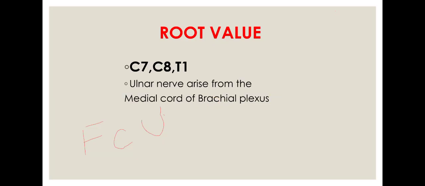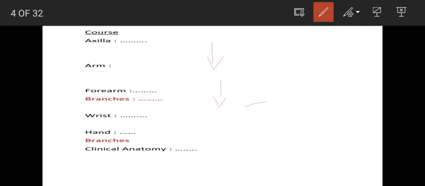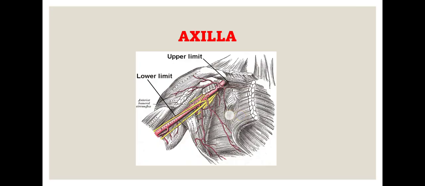The course in the axilla, you write over here. In the axilla, the ulnar nerve lies medial to the third part of the axillary artery. Sorry, my handwriting is very bad. So the ulnar nerve lies medial to the third part of the axillary artery in the axilla. Fine.